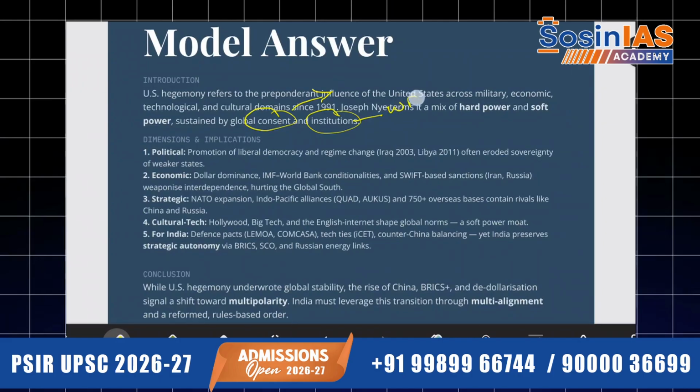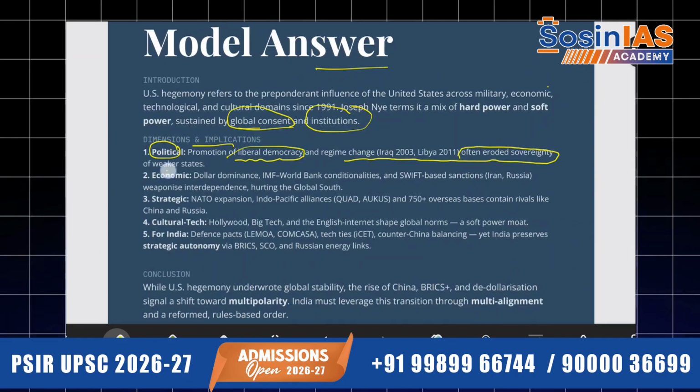Okay. So US hegemony has also been consented to by global consent, and it means what? Many countries think that yes, the US is a very great power, and many of the institutions are funded or sponsored by the US, with the largest share that the US holds in many of the international institutions. Okay, and we also have the UNSC, right? Here also veto power is there. So US hegemony is not just illusionary and imaginary. That is also important to understand here. It is sustained by global consent and institutions.